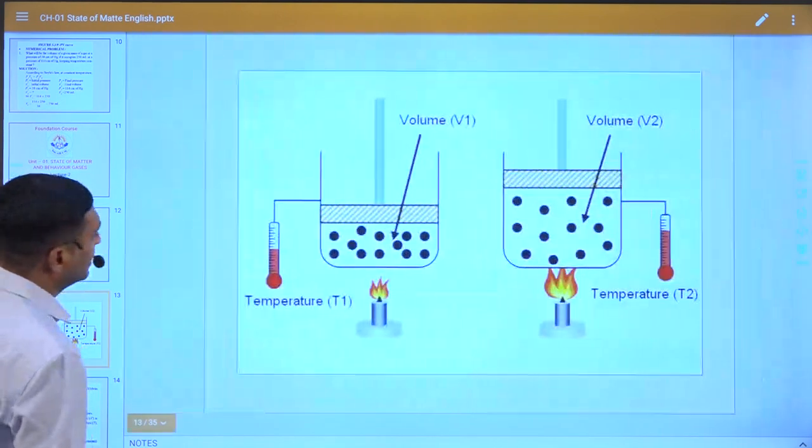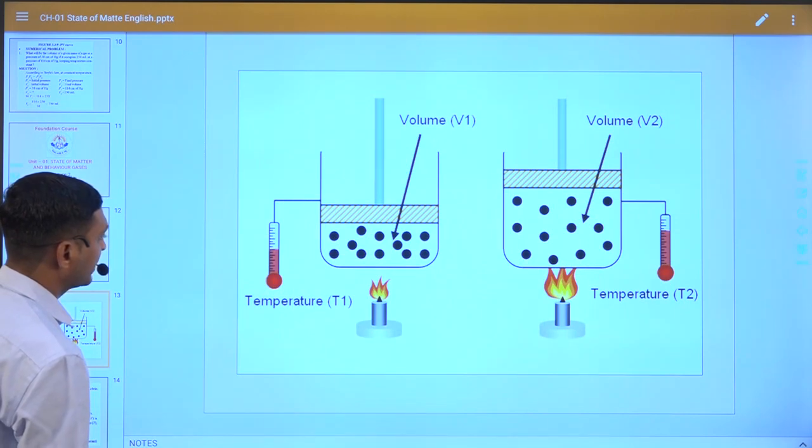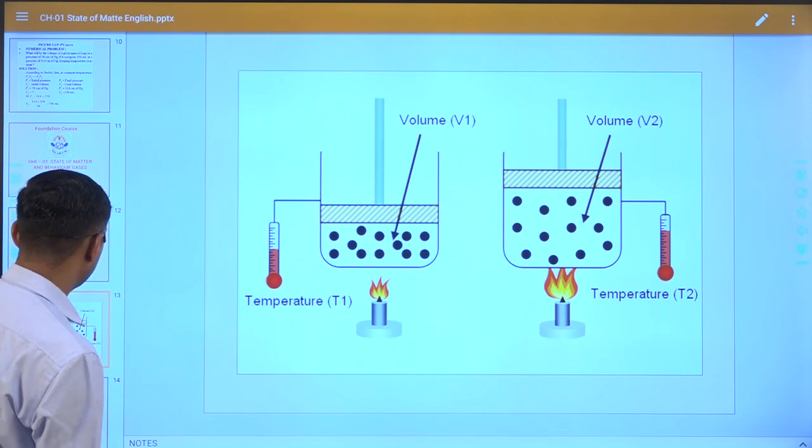We can see the law of Charles in this figure: if we increase the temperature from T1 to a higher temperature, the volume increases.